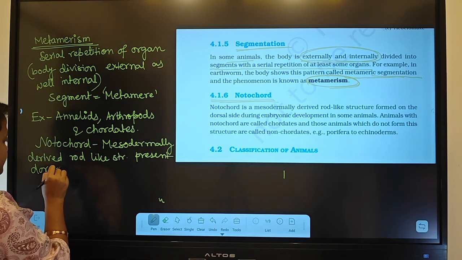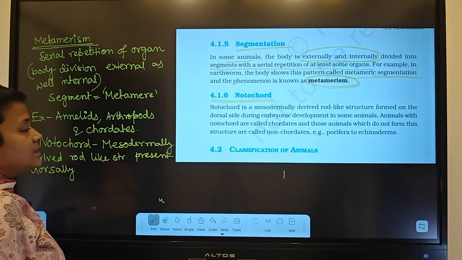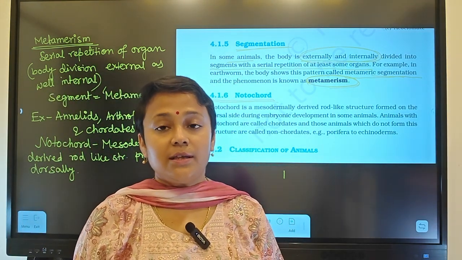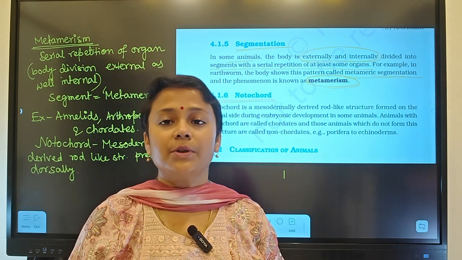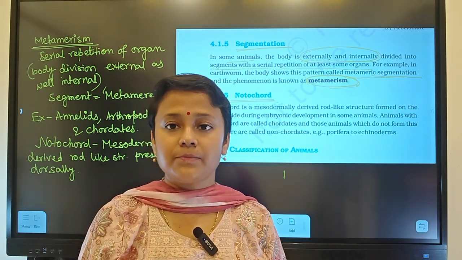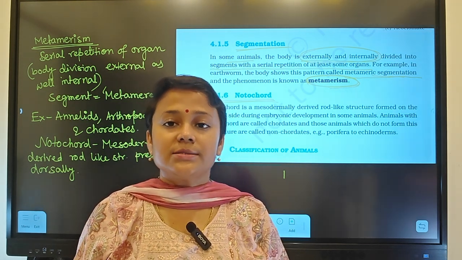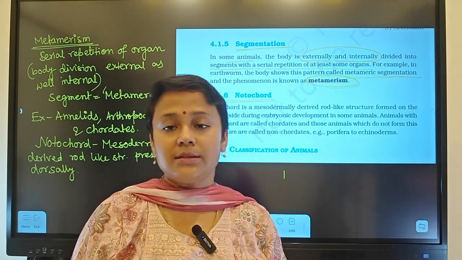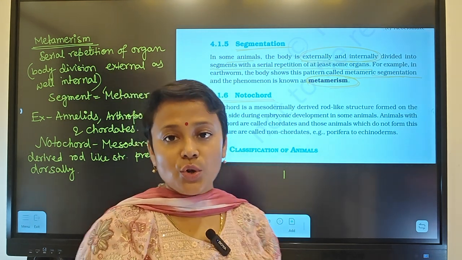Remember that mesoderm is the germ layer between ectoderm and endoderm. If notochord is present, in the adult or in the embryo, at any stage of life, this kind of organism will be called chordates. If it is absent, then they will be called non-chordates.